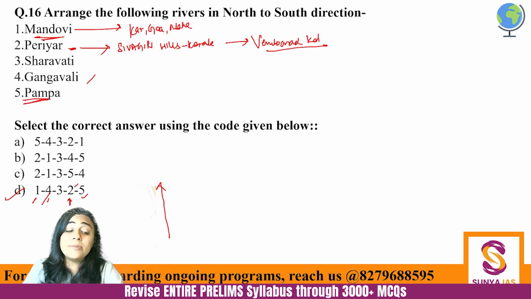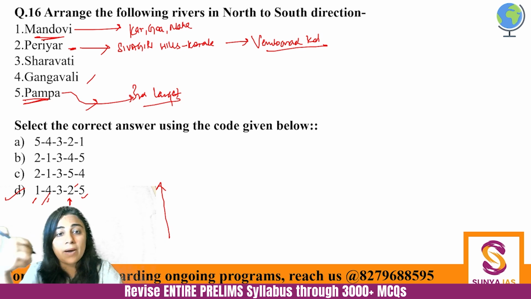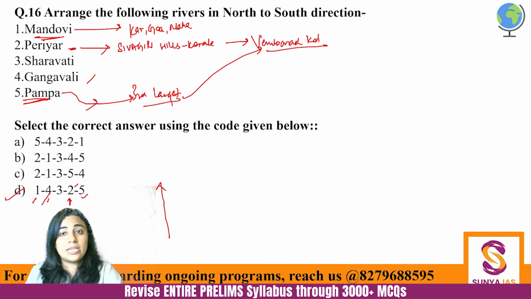The river even below Periyar is Pampa, and Pampa is very important river. It's the third largest river of Kerala. Largest is Bharatpuzha. Then there is Periyar. Then there is Pampa. It is also draining on the Lake, Vembanath Koal. So Pampa is the southernmost, then there is Periyar.